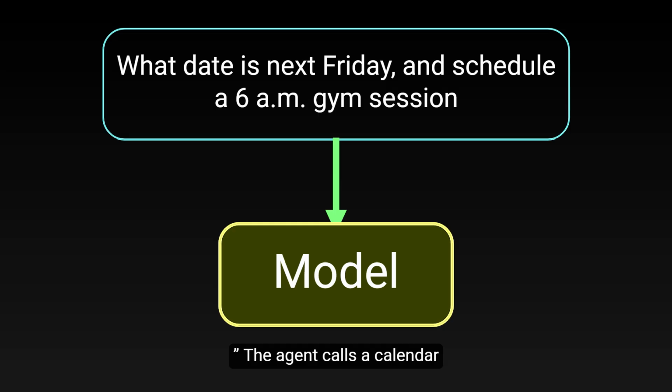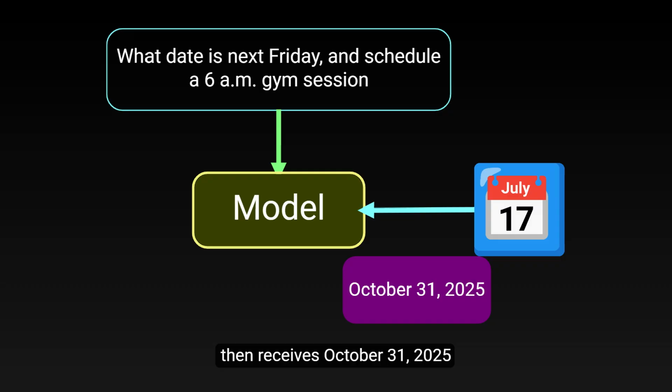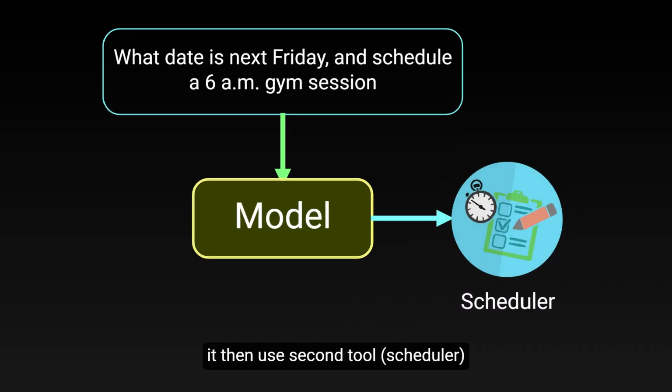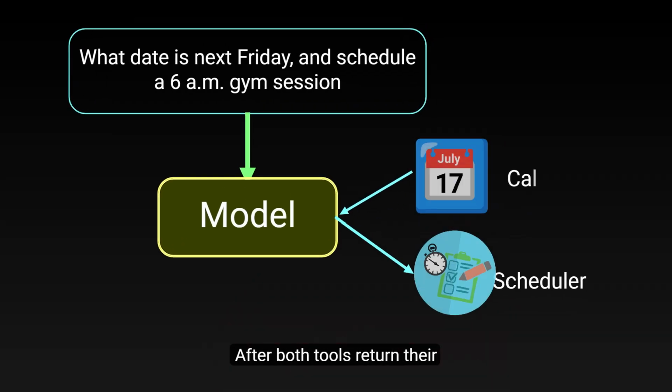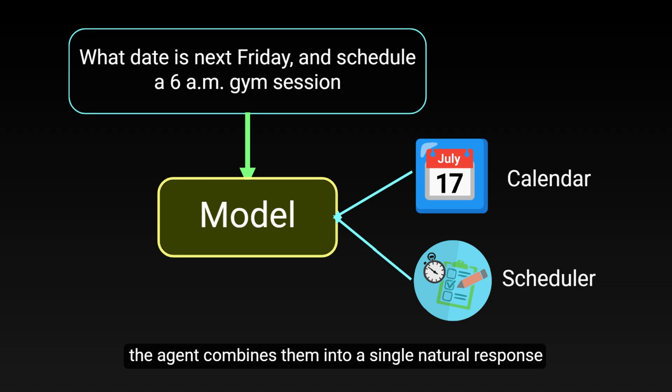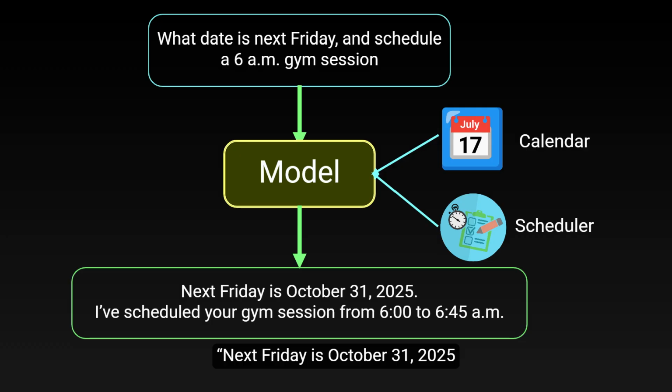gym session. The agent calls a calendar tool to find the date for next Friday, then receives the 31st of October 2025. In order to schedule the gym session, it then uses a second tool, Scheduler, to create an event for 6:45 a.m. on that date. After both tools return their results, the agent combines them into a single natural response, such as, "Next Friday is the 31st of October 2025. I've scheduled your gym session from 6 to 6:45 a.m."